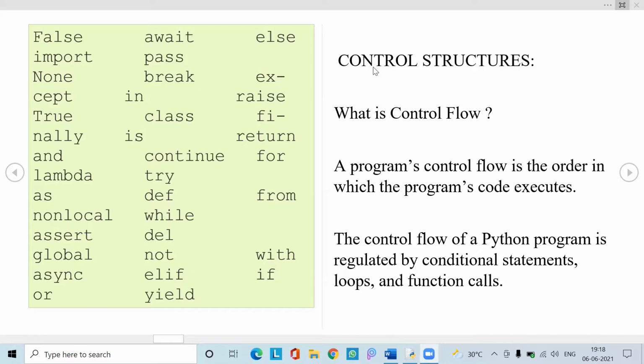In this series, we are going to start a new chapter of control structures. And what are the classifications under control structures? They are selective, repetitive, and sequential statements. Let us see them one by one with explanations, syntaxes, and definitions.